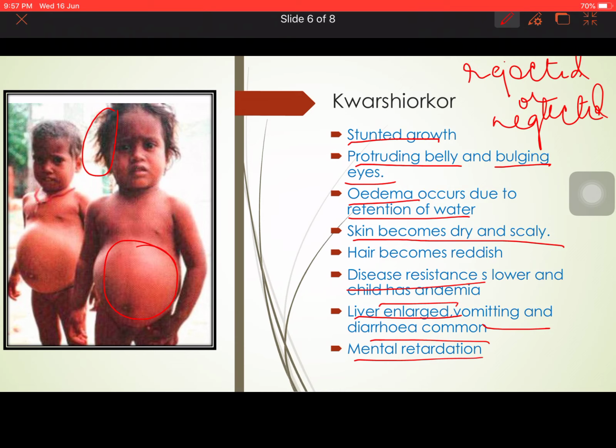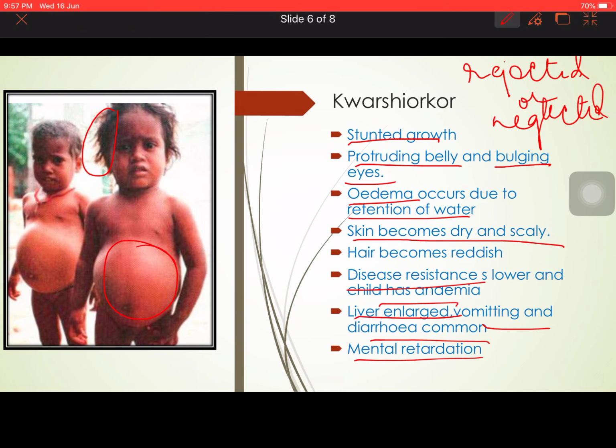Okay, so we should give them a greater amount of animal protein so that this disease can be cured, and it occurs mainly to children between the age group of 1 to 5. If they are exceeding 5 years of age, and you provide them with a protein-rich diet, there will be no such diseases like Kwashiorkor and Marasmus, right?